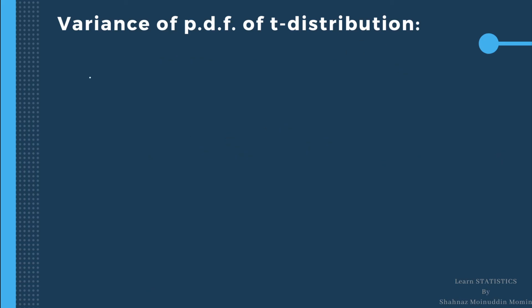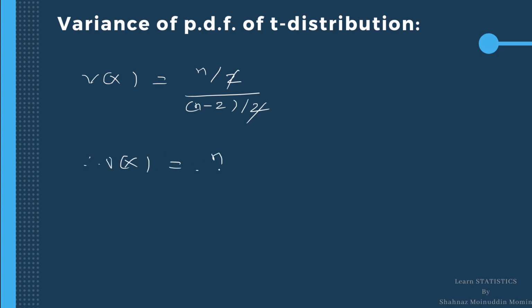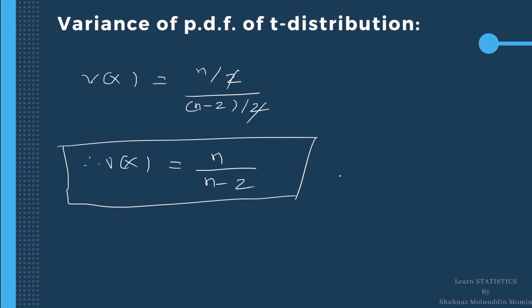Hence variance of random variable x is equal to n upon 2 divided by n minus 2 divided by 2. The 2 get cancelled. Hence variance x is equal to n upon n minus 2. This is the variance of a t distribution with degrees of freedom n for n greater than 2.